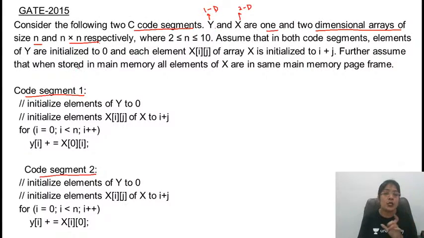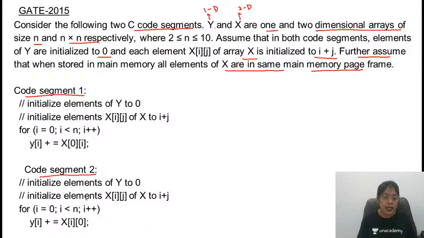This means the size of the array: minimum size of an array is 2 and the maximum size is 10. Assume that in both code segments, elements of y are initialized to 0, and each element of x, that is X[i][j], is initialized to i plus j. Initial values are indirectly given. Further, assume that when stored in main memory, all elements of X are in the same main memory page frame.